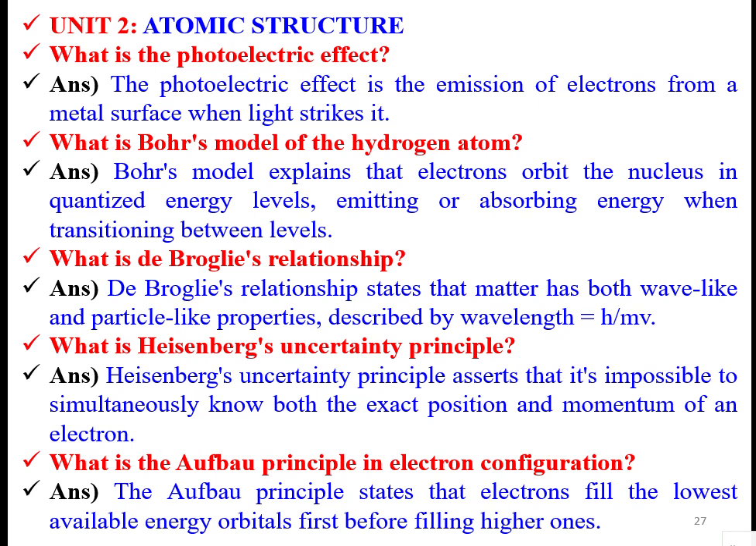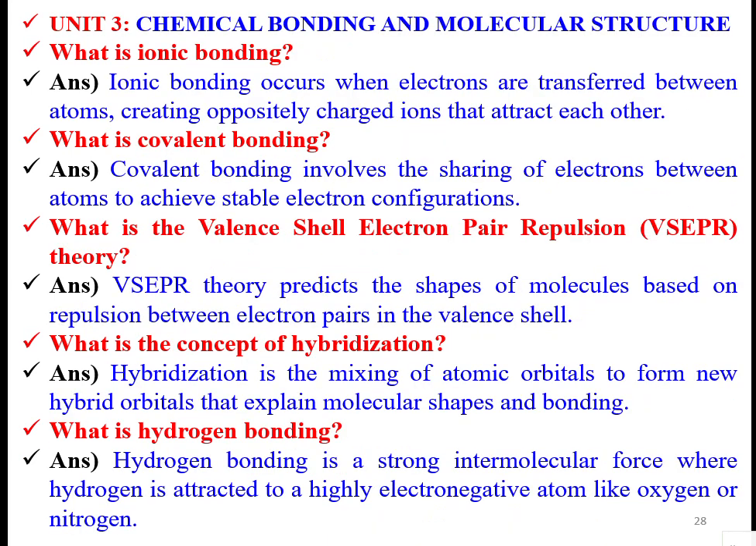The Aufbau principle states that electrons fill the lowest available energy orbitals first before filling the higher ones. There is a rule, that is a principle. When electrons are coming and filling into the atom, they will be filled in lower energy levels first, in order of the energy levels.